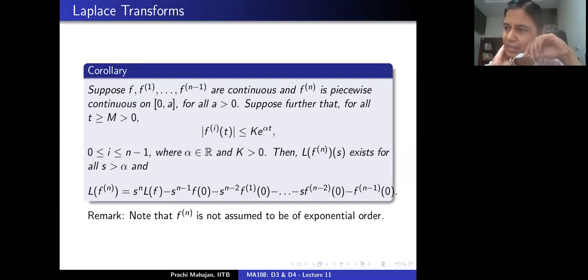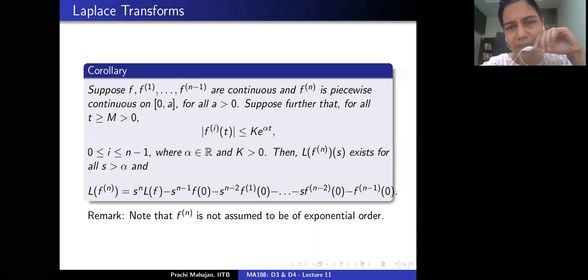So we actually discussed an example of how the Laplace transform can be used to solve a second order linear ordinary differential equation with constant coefficients, right? How do you do that? Let's just recall that the Laplace transform, let's call it L of y, of the unknown function y, which is the solution of the differential equation, satisfies an algebraic equation rather than a differential equation, right? And I would like to make the point that the method of Laplace transform can be applied in the same way to higher order equations, as long as we assume that the solution satisfies the conditions that this corollary demands, for appropriate values of n. So this is a general method. Okay, all right.